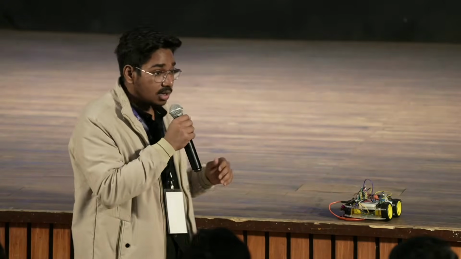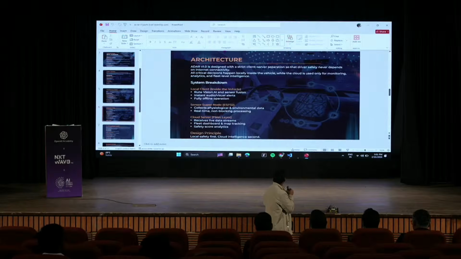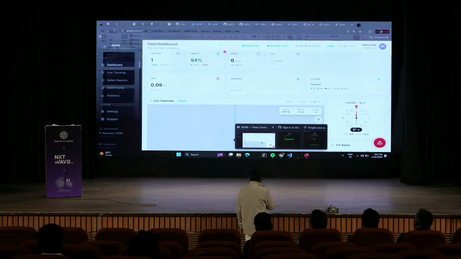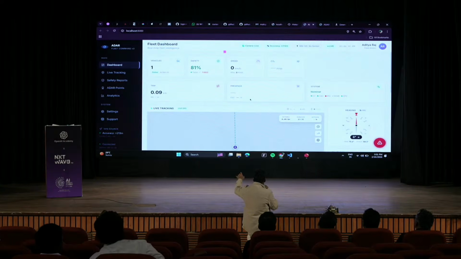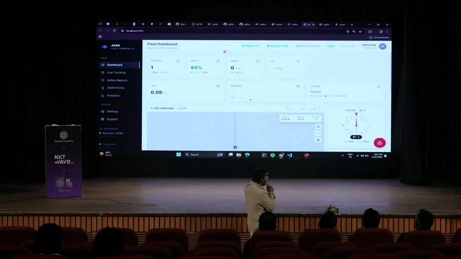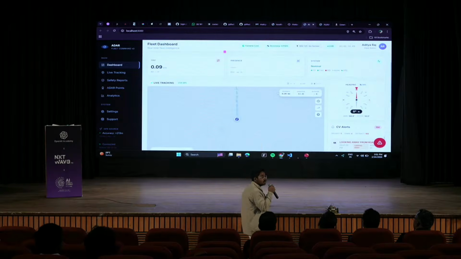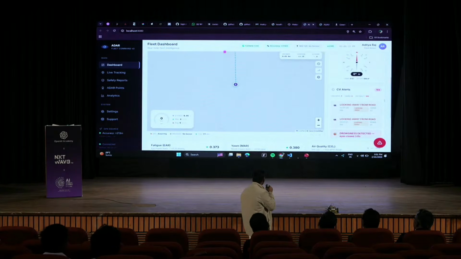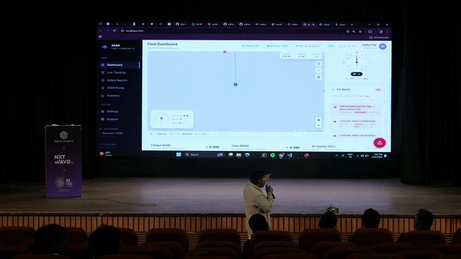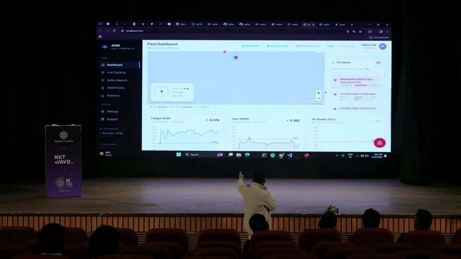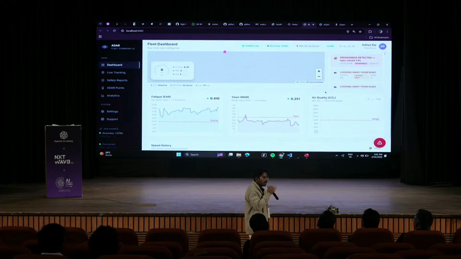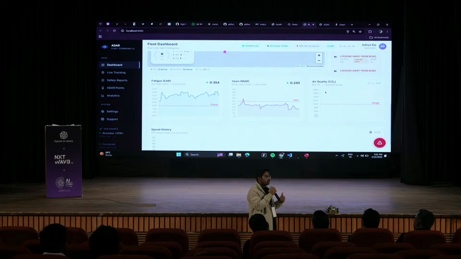Now this is what the website looks like. In the website, the safety score is 86% right now, and the speed limit is also shown. We also have live tracking here, and the slow-down system. Here you get all the alerts, like the drowsy alerts. We also have the EAR and MAR values, with all the graphs shown here, which can be monitored by the admins of the